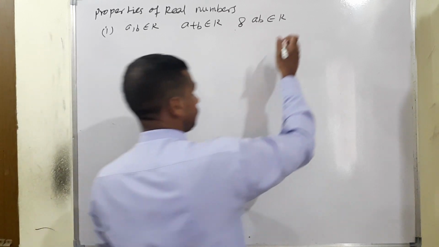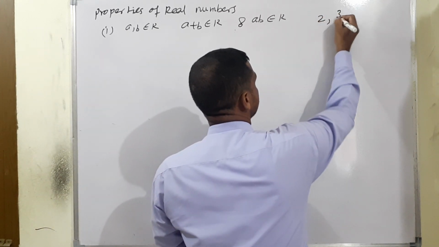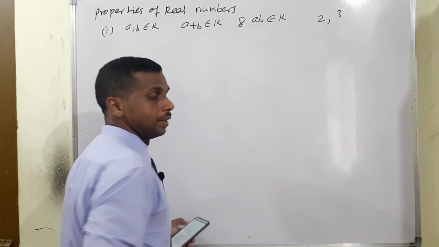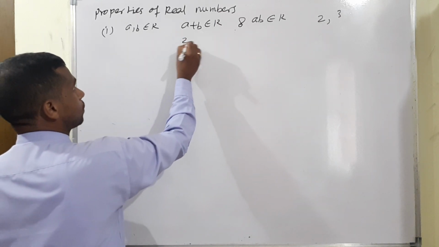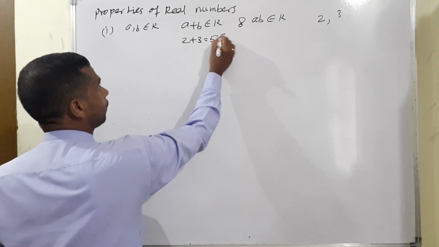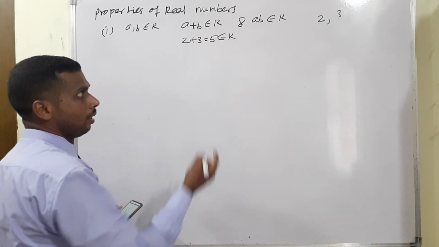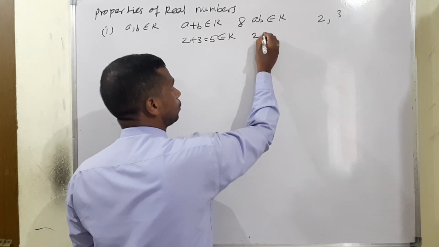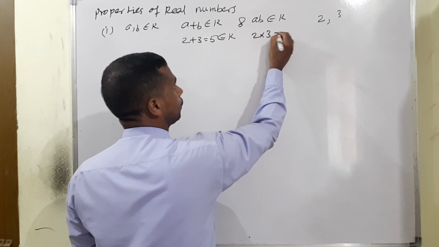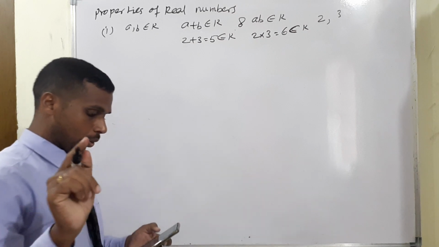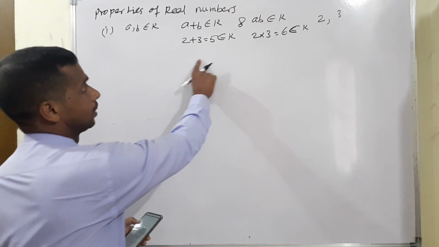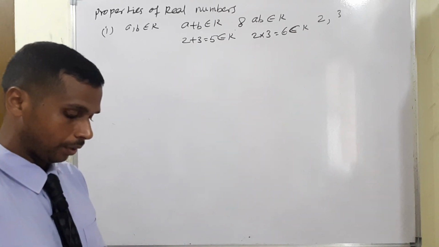Example: I have taken a as 2, b as 3. What will happen? a plus b, so 2 plus 3, the answer will be 5. We can say it belongs to R. At the same time multiplication, 2 into 3, the value will be 6. This also belongs to R. That's why, in your bracket, read the line as per this solution. It will be correct. Okay.